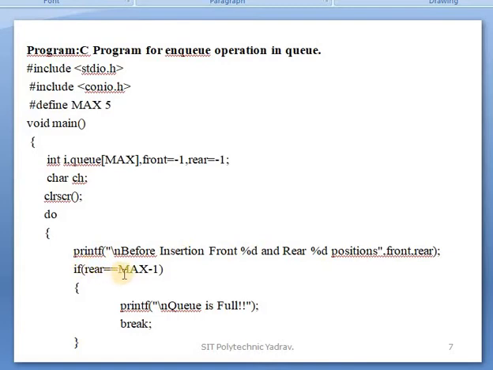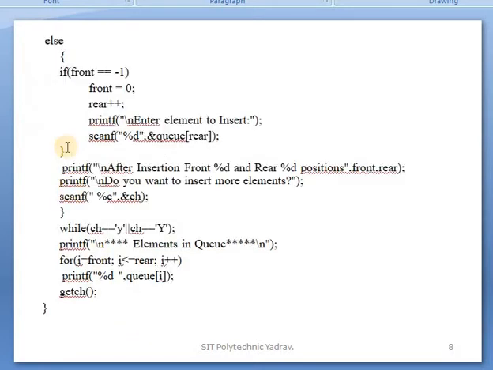After that, check rear is equal to MAX minus 1. Okay, if this condition is true, then display that the queue is full. When this condition is true, the queue is full, then automatically break, because the condition is true. If your queue is full, how can you insert an element in that queue? So break means you exit from the program. Next, if this condition is not true, then the else part will be executed.